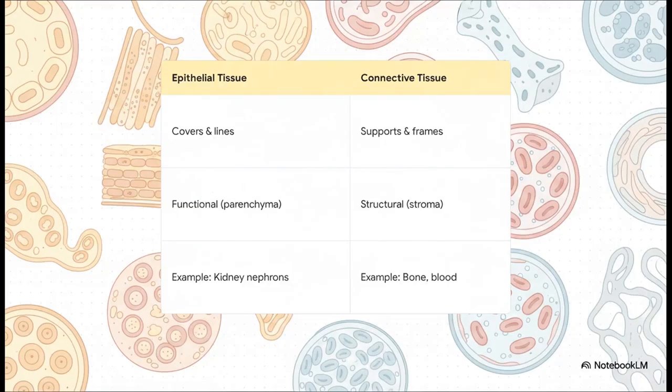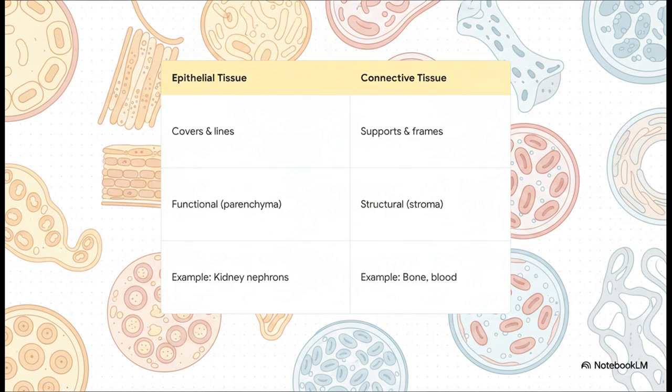Okay, so individual cells don't just float around alone. They team up to form tissues. And for the MCAT, you really need to know the difference between two main types, epithelial and connective tissue. Epithelial tissue is the functional stuff, the part that does the main job of the organ. We call that the parenchyma. A perfect example is the nephrons in your kidney that do the filtering.